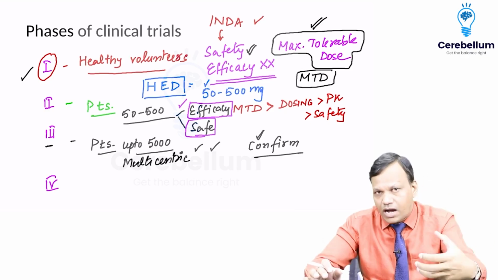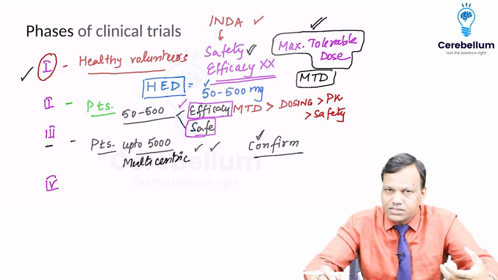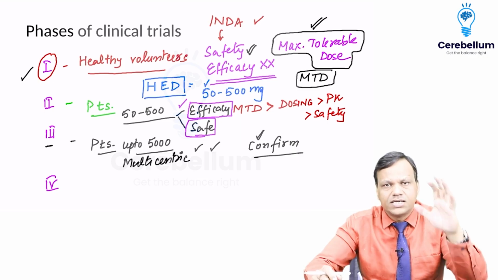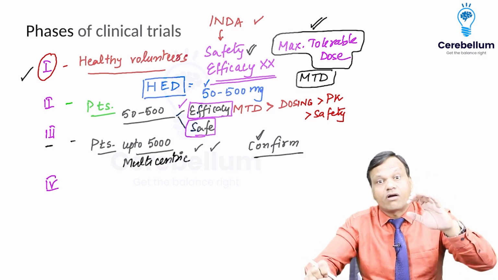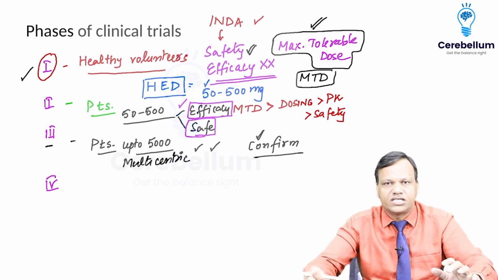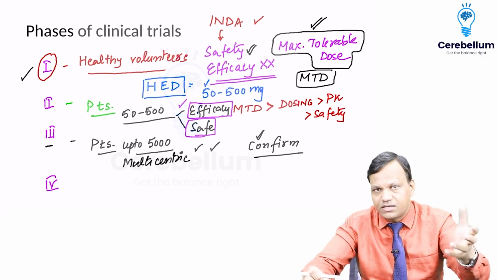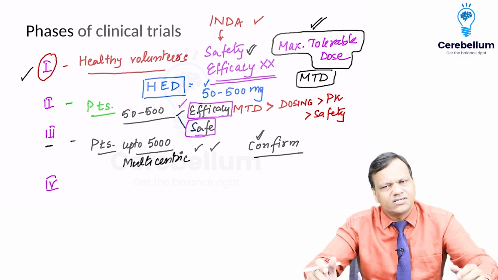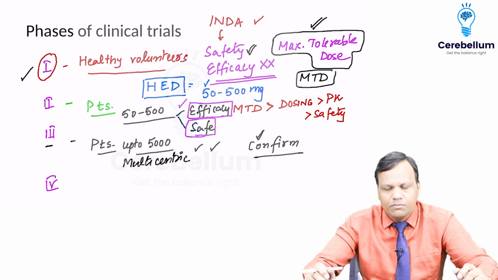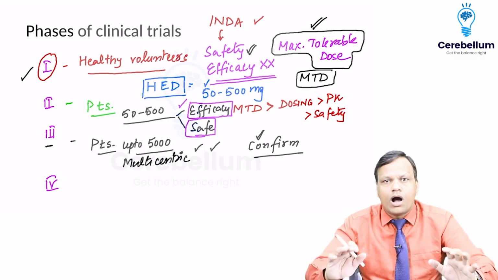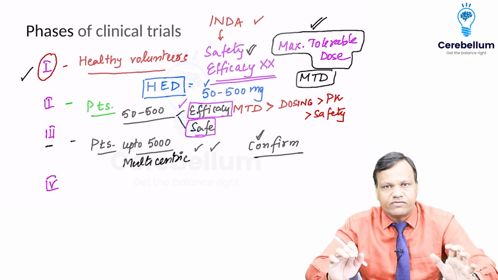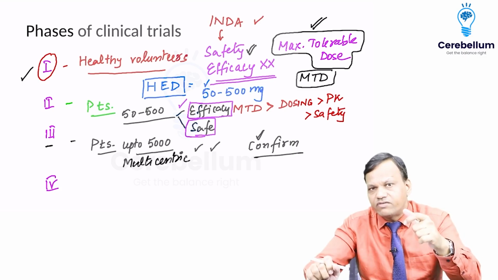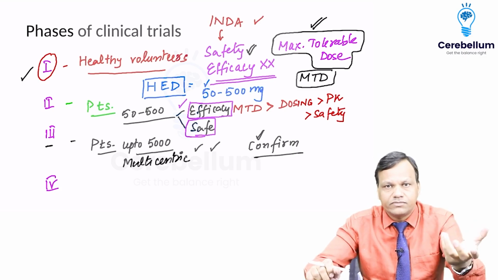Okay. So after phase 3, I made 10,000 tablets. Again, I went to the pharmacist and said that I have developed the drug. I have confirmed that it is safe and efficacious. Now please sell the drug. Can the person do so? Still the answer is no. Why? Because we may know very well how to drive, but if we do not have a driving license, we will get challaned.